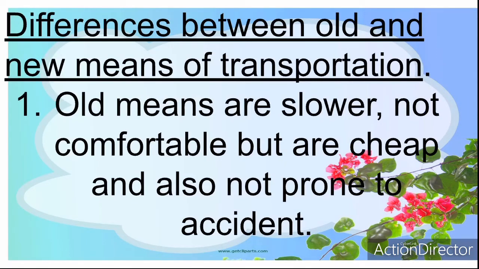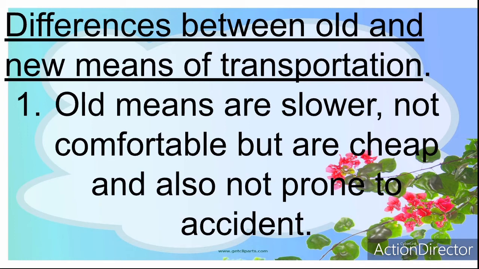Now move on to the differences between old and new means of transportation. When we say new means of transportation, remember we're talking about the modern means of transportation. The first one here says old means are slower. Old means of transportation are slower, not comfortable, but are cheap and also not prone to accidents.